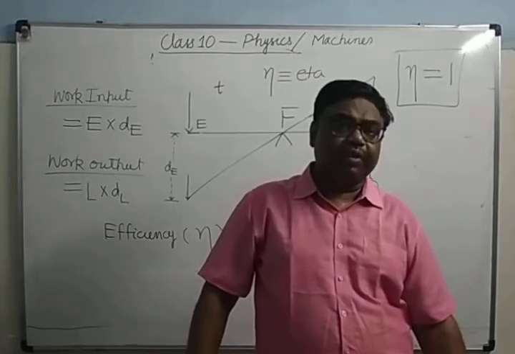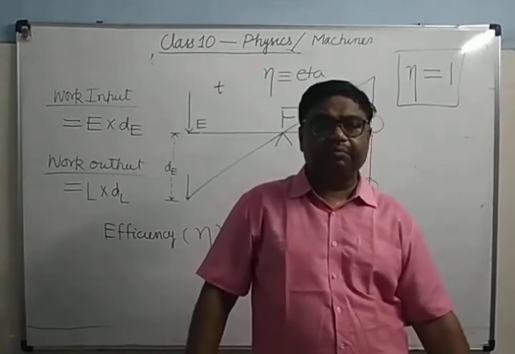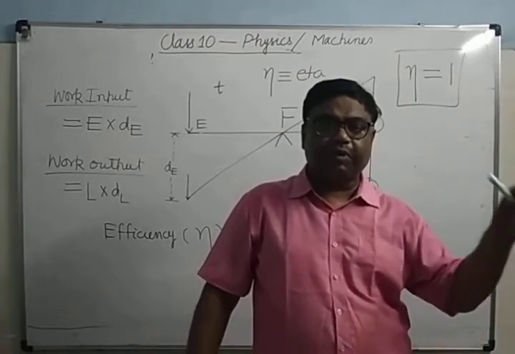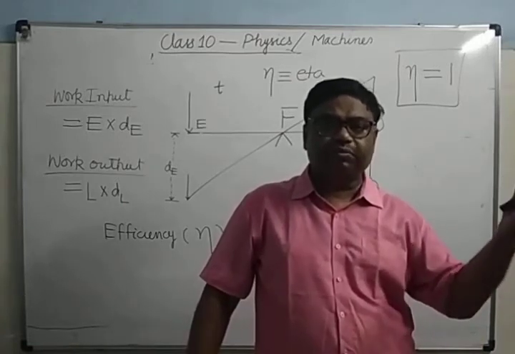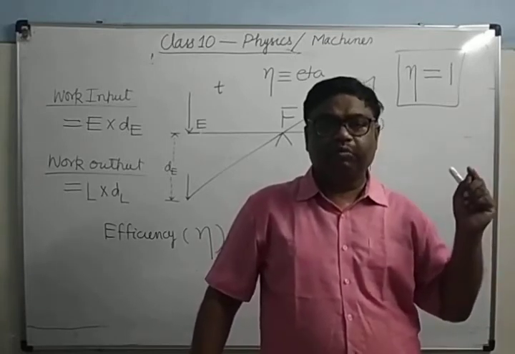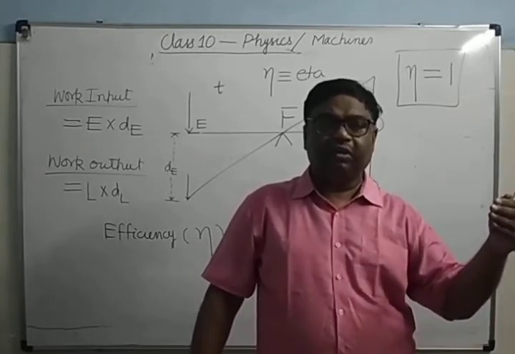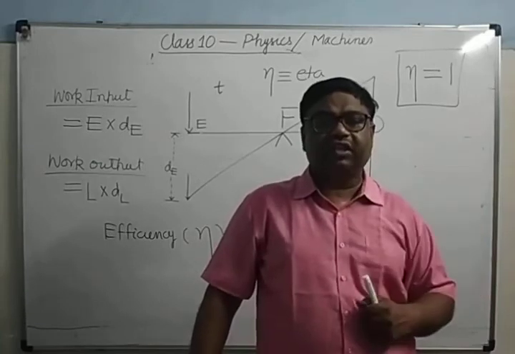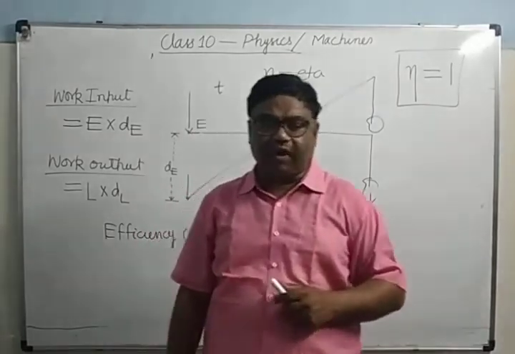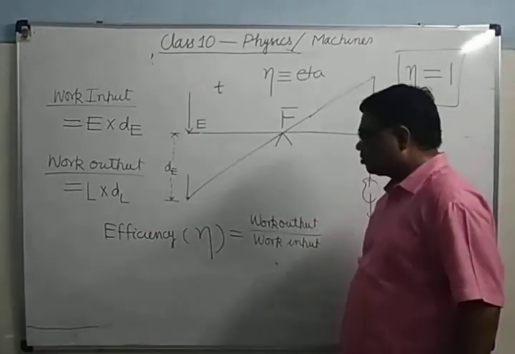So what are the main requirements for the ideal machine? Main properties of the ideal machine: its parts should be weightless, its parts should be frictionless. Parts means movable parts. Movable parts should be weightless. Movable parts should be frictionless. There should be no friction. So these are the requirements for a machine to be ideal.